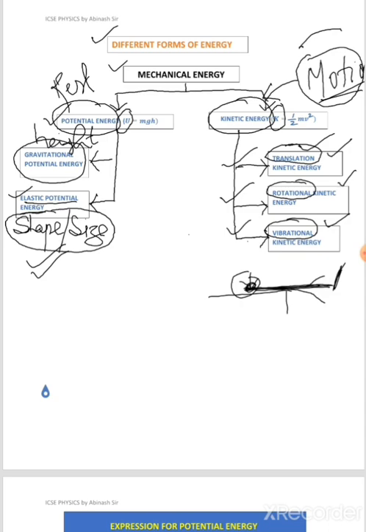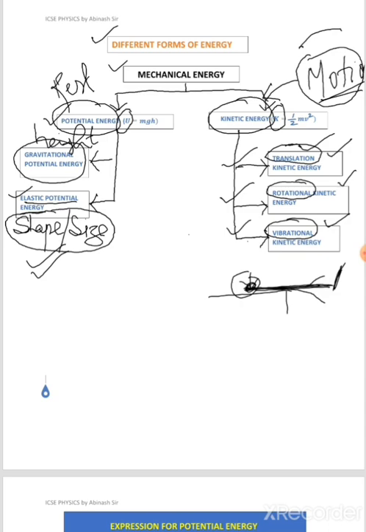Similarly, molecules in an object are always in random motion. Actually, I wanted to talk about the molecular structure of solids. In solids, the molecules are tightly packed, so they can just move about their mean position, meaning they have vibrational motion. Since they are in motion and vibrating, the energy possessed by them is called vibrational kinetic energy. Is that okay? Are you getting my point?